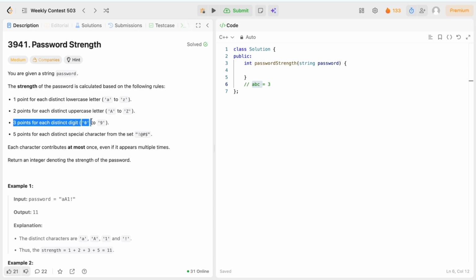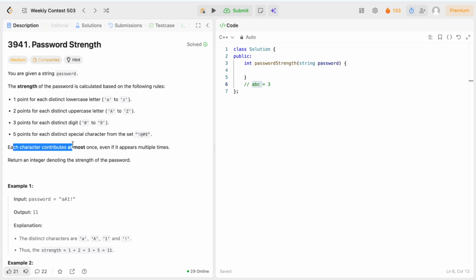3 points if it is an integer number 0 to 9, or 5 points if it is a special character. These are some of the special characters for which we are going to give 5 points, only these special characters.